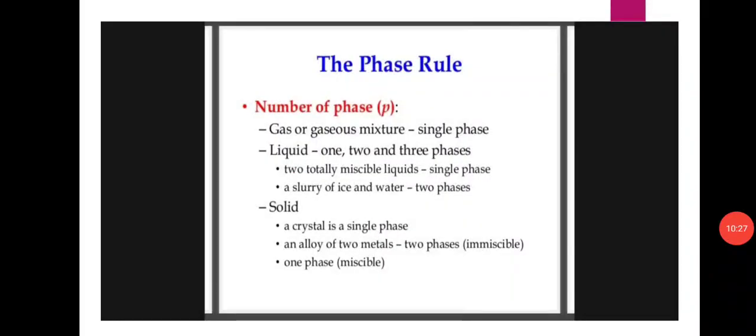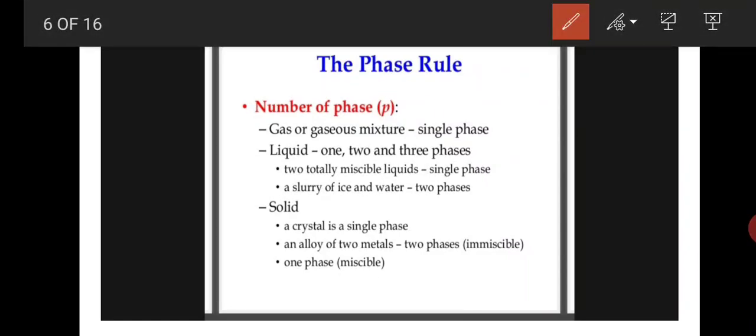Then the number of phases: a gas or gaseous mixture is a single phase; a liquid is 1, 2 or 3 phases; 2 totally miscible liquids are a single phase; a slurry of ice and water is 2 phases; a crystal is a single phase; an alloy of two metals is two phases. Immiscible means two phases, miscible means one phase.